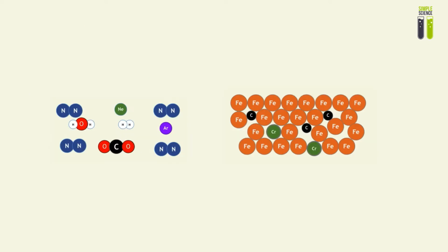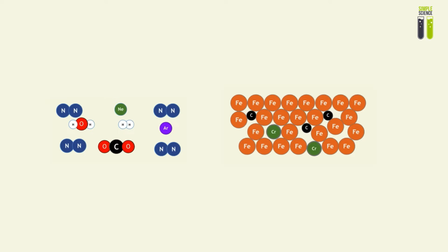If we look at this on atomic scale, we can find that there are many types of molecules within our control volume. For air, it would be a mixture of many different gases like nitrogen or water molecules, as you can see. And on the right would be stainless steel, where compared to our first pure structure of iron, we can see an adulteration of atoms like chromium and carbon, and they're there for good reason.